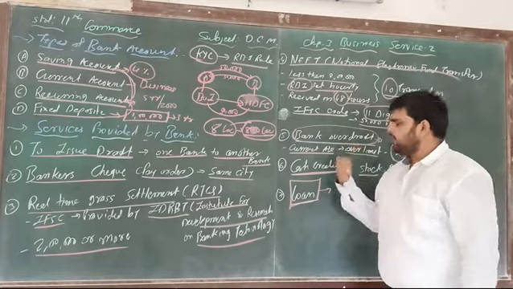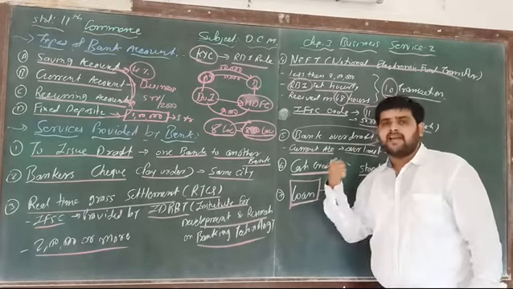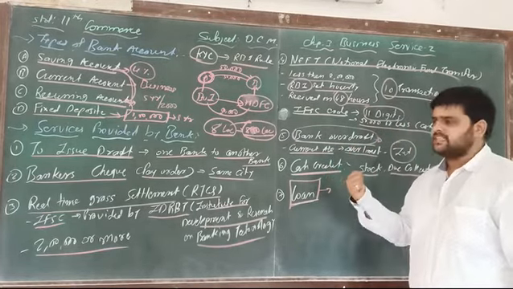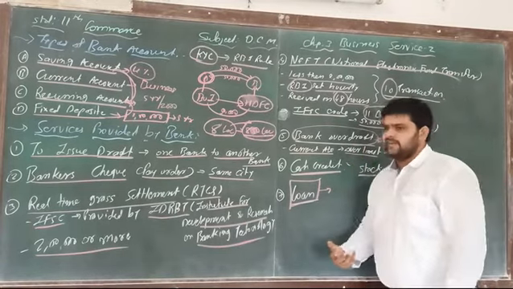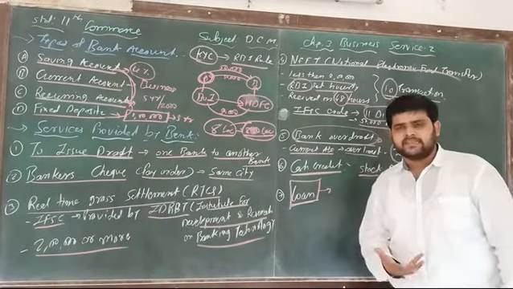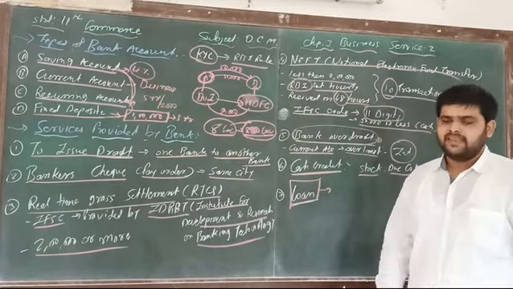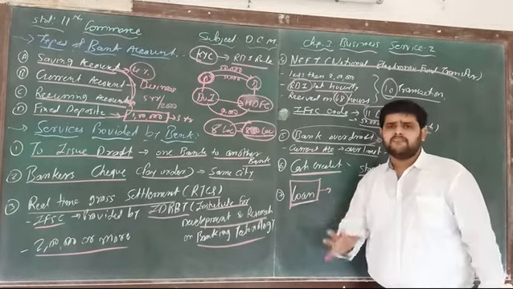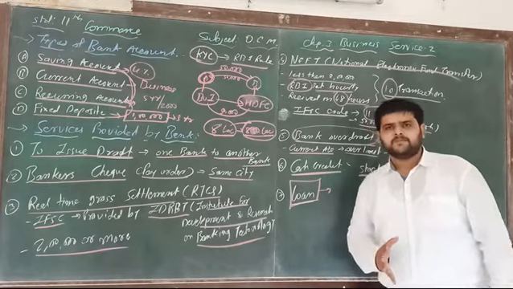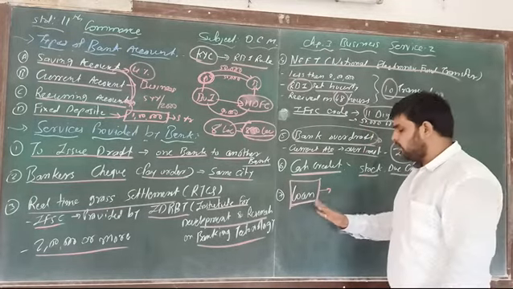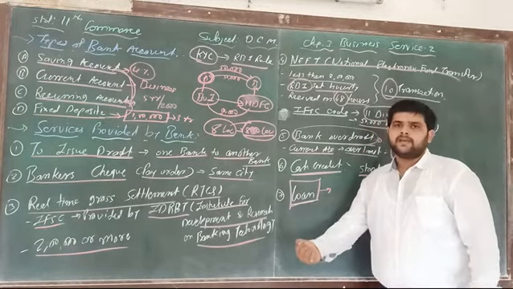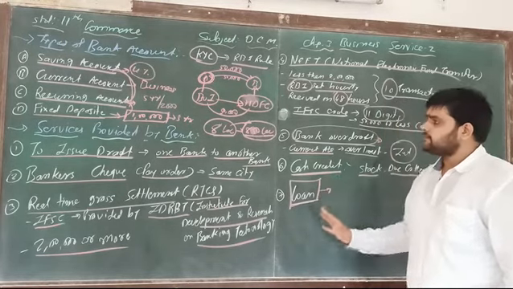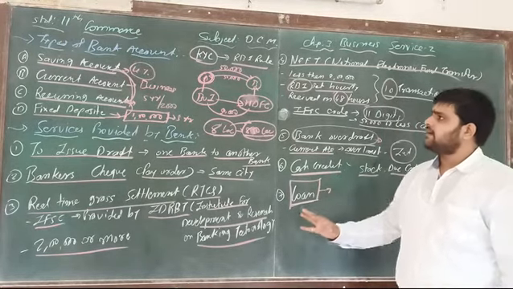Number 5, bank overdraft, which is mostly provided to current account holders, businessmen. Number 6, cash credit, where they provide money on the basis of stock and due collection. And last but not the least, loan. To complete various purposes, the bank provides a loan to the particular person. So these are the two topics that we have covered here.